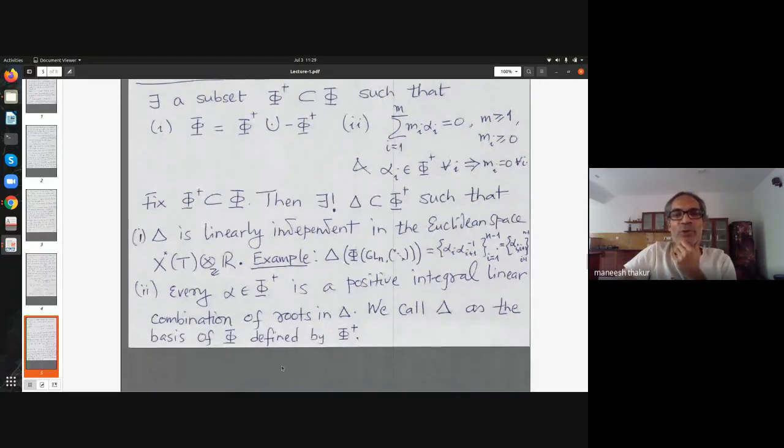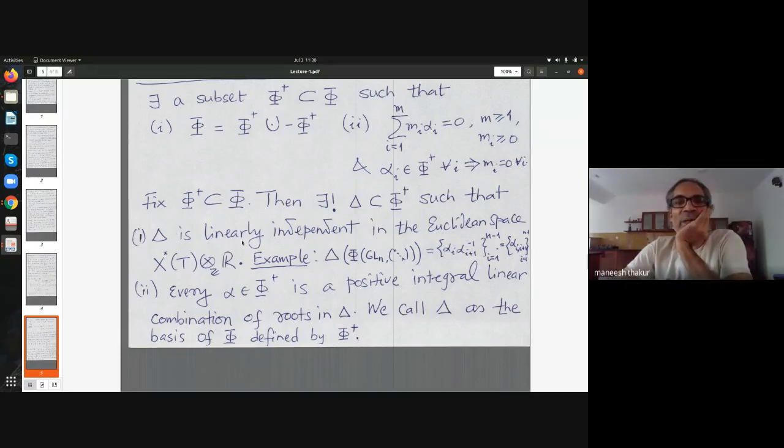And any root can be written as a combination of elements from delta with integer coefficients, and either all integers are positive or all are negative. So those are the properties of this delta. Once you have fixed phi plus, there is a unique such thing, it's called the basis.